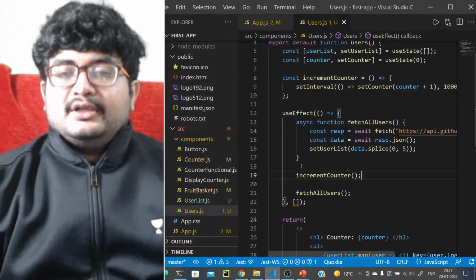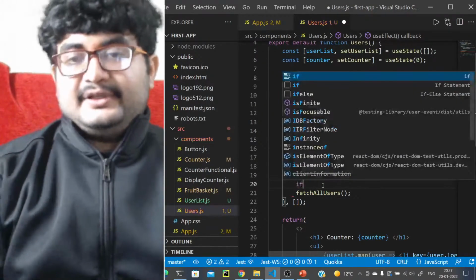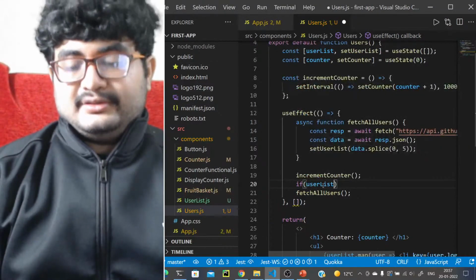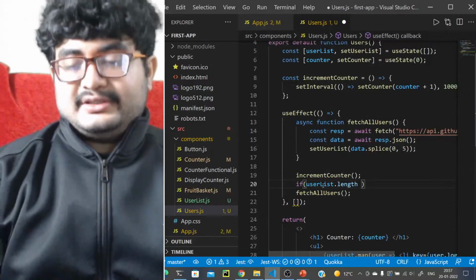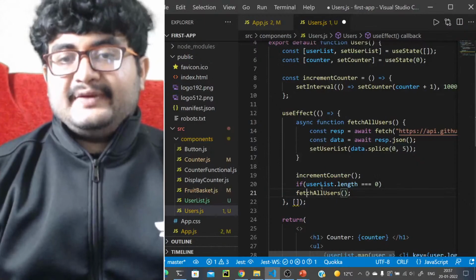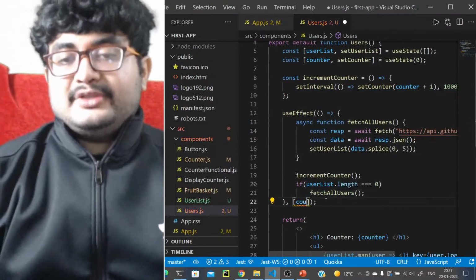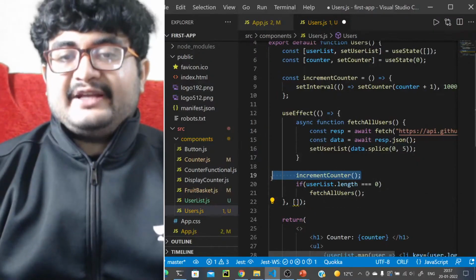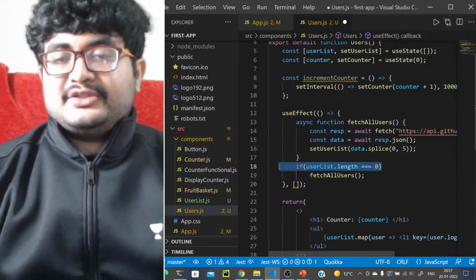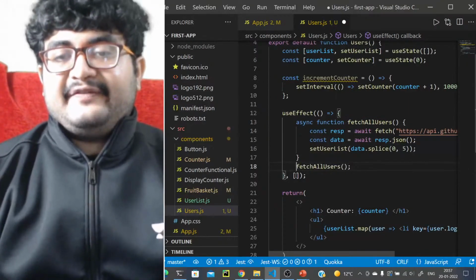Counter. So let's add a check here, if user list dot length is equal to 0, then only call this thing, right? And otherwise let's just add a dependency on the counter as well. Or what we can do is, in fact, we can use a completely different effect here, right? So let's just keep this fetch all users here. We can use a different useEffect. That's the beauty of useEffect. You can have different effects for each of them.